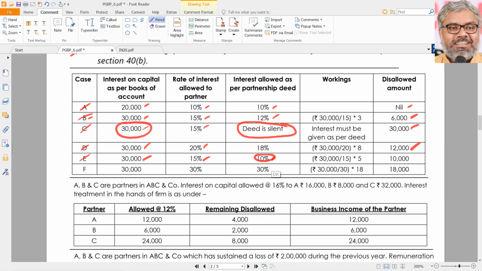12% is the maximum as prescribed by 40B. But if the deed itself says 10%, it cannot exceed 10%. So that means 5% has to be disallowed, which means 10,000 has to be disallowed.